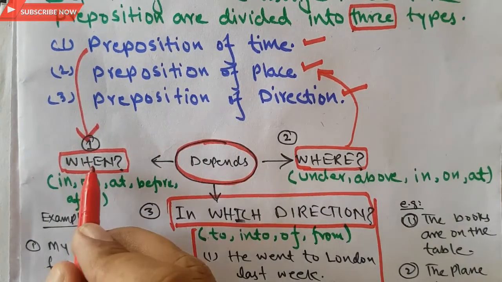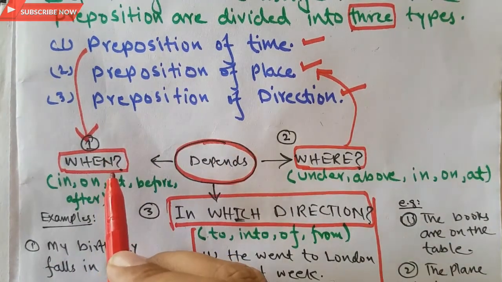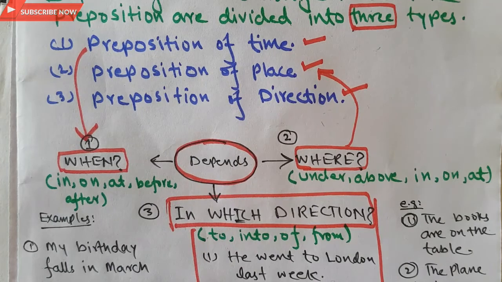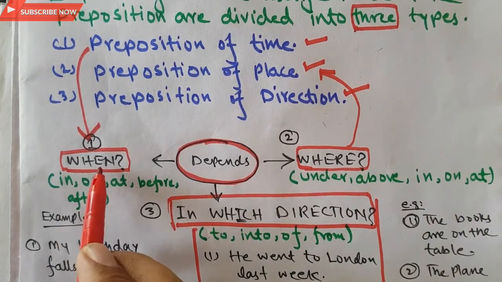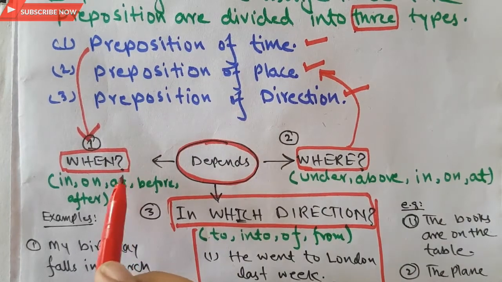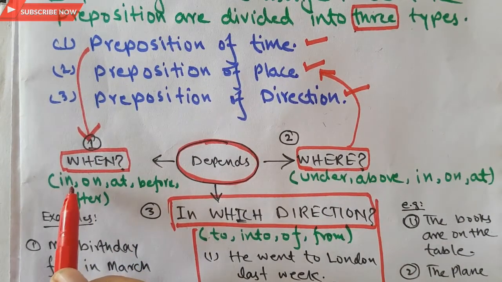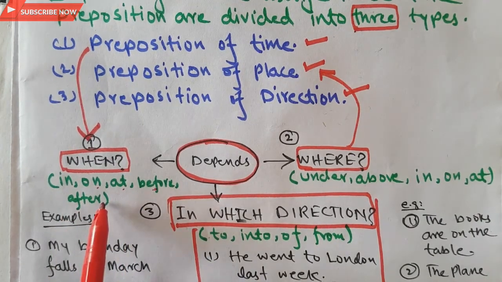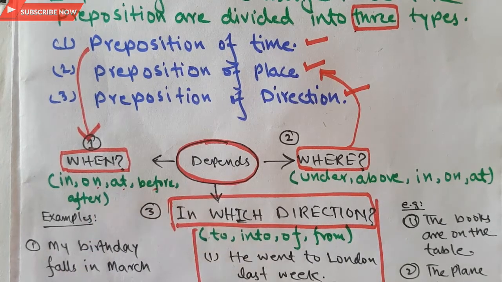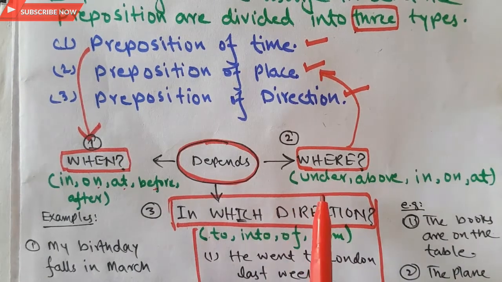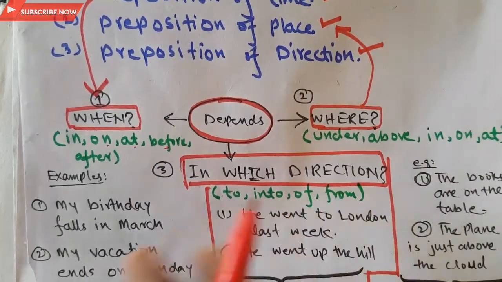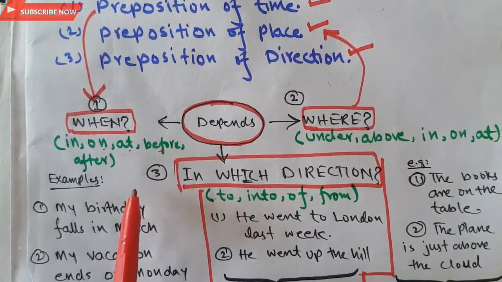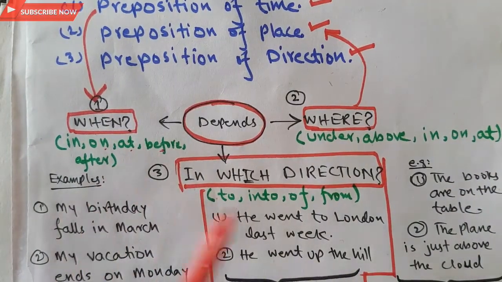So let's get started with the first type, which is the preposition of time. We use it especially for inquiring about when a matter happens, so to inquire about when, which relates to time. I will write the example: mainly in, on, before, after are used as prepositions of time. First I will come to the example given by me here in the preposition of time.